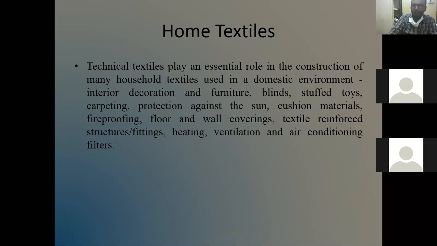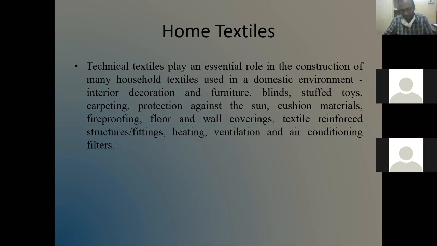There are textile products which are used in our home. Technical textile plays an essential role in the construction of many household textiles used in the domestic environment, interior decoration and furniture, blinds, stuffed toys, carpeting, protection against the sun, cushion materials, fireproofing, floor and wall covering, textile reinforced structures, fittings, heating, ventilation and air conditioning filters.